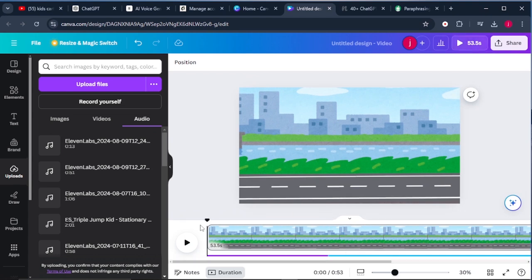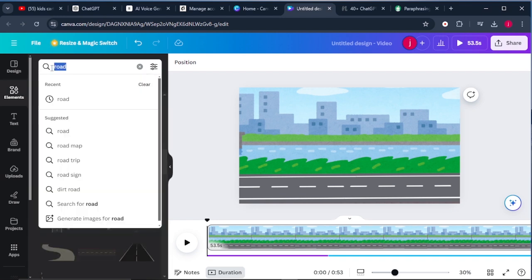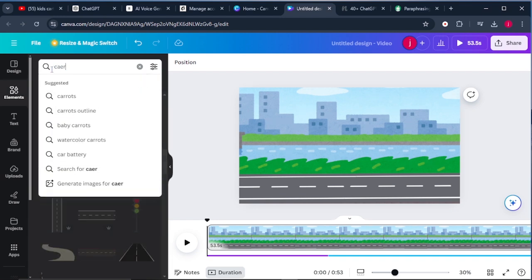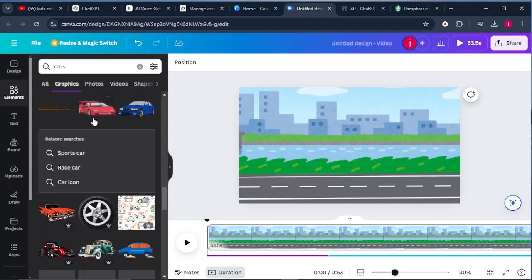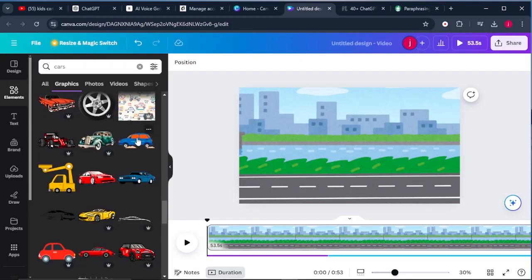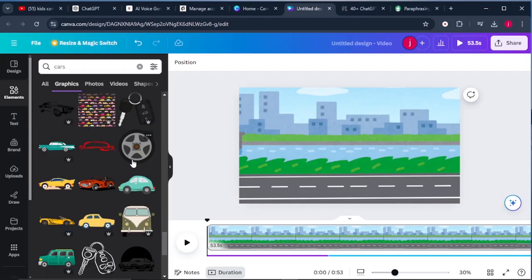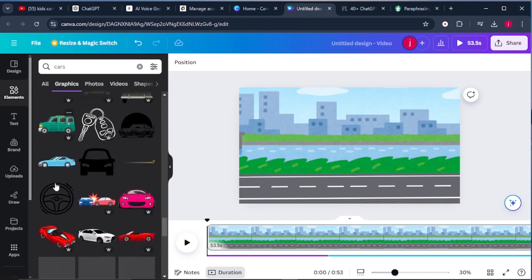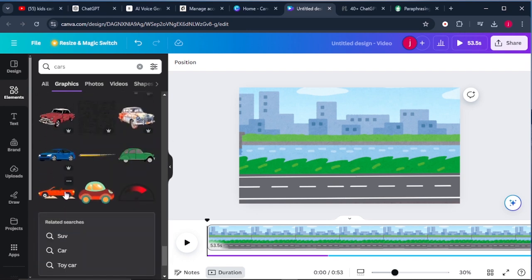So we know our character to say the first one is the car and the second one is the bicycle, and we have the buses. So what I would highly recommend that you do is look for characters that are already animated and characters that are not yet animated. So we can go to elements and we'll search for cars. So all these are different types of cars that have just popped up, but we're looking for cars that are already animated like this one. Or when we scroll down like this one, this is just so perfect. So keep on scrolling down and you'll keep on finding cars that are already animated.